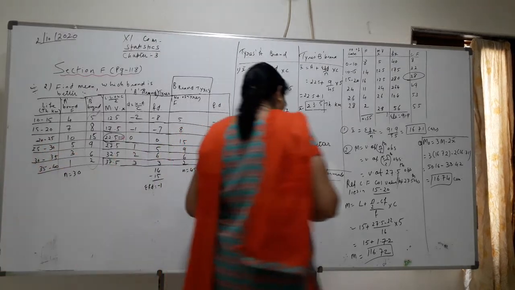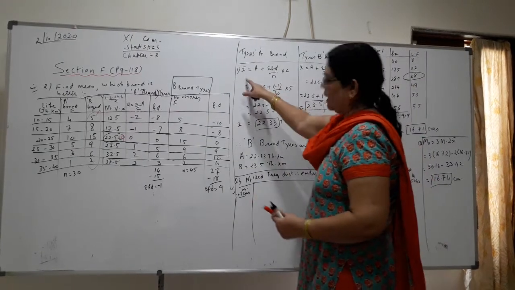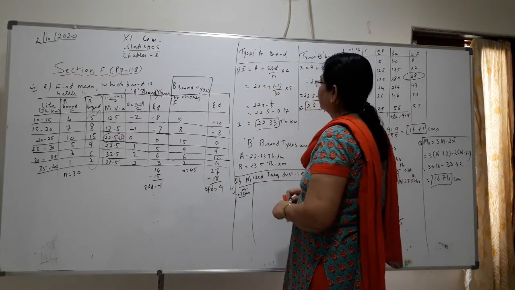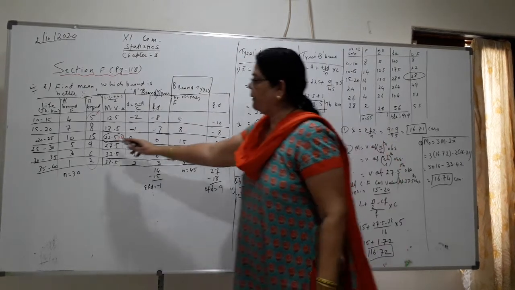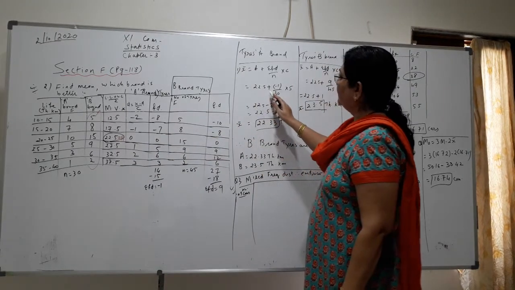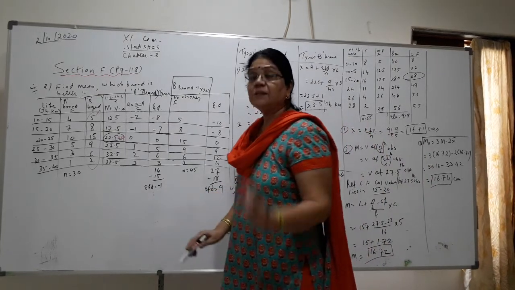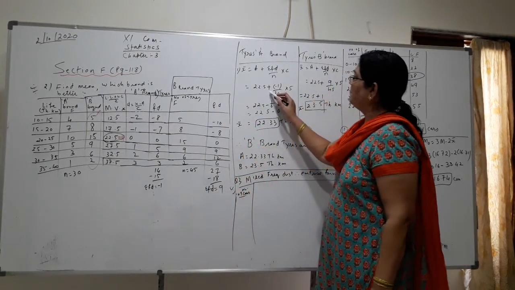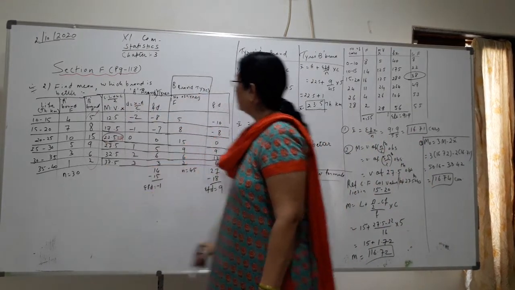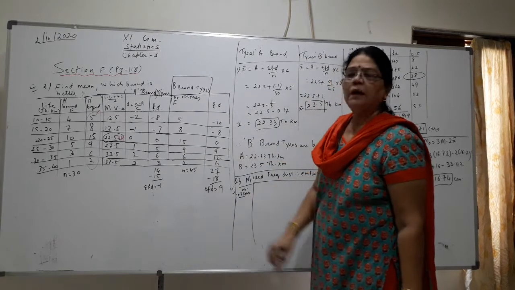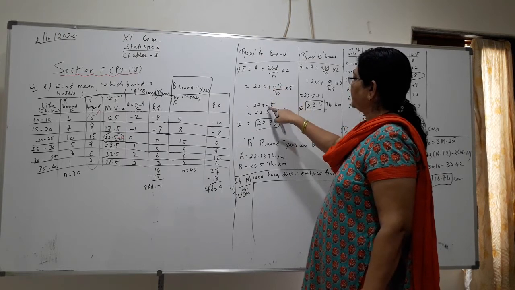Now for tire brand A, what is the formula here? That is A plus sigma FD upon N multiplied by C. A is the assumed mean, we have assumed mean 22.5, and for tire A, sigma FD upon N, what was sigma FD? Minus 1. So you will write here plus minus 1 upon 30. What is N? The number of frequency, 30. So 30 multiplied by class length 5. When you plus and minus, the sign will become minus.